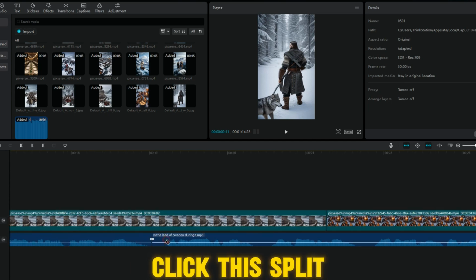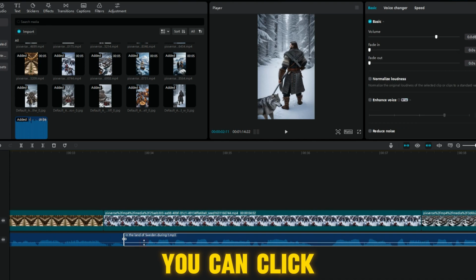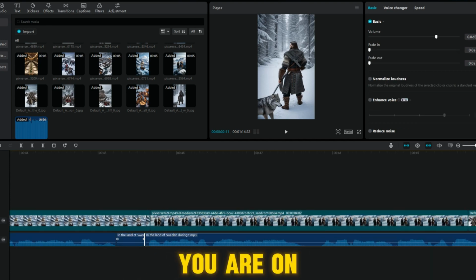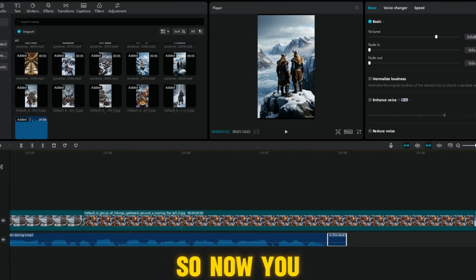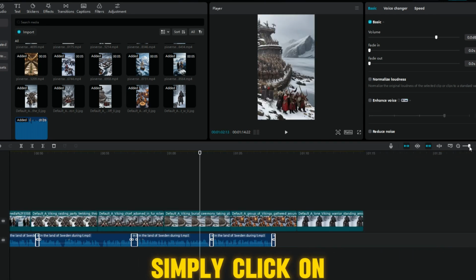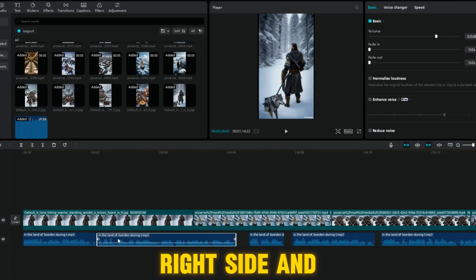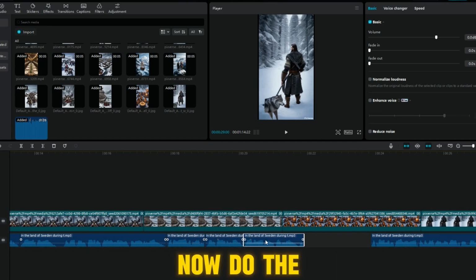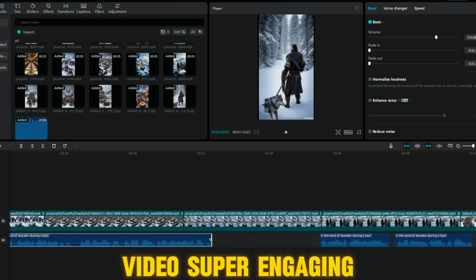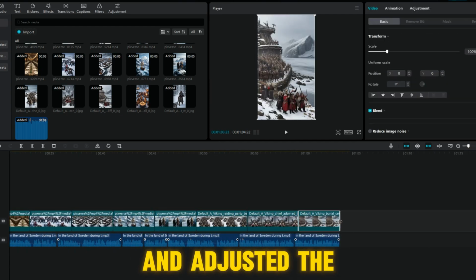Now you can click this split button right here. To make it faster, you get the blade tool. You can click Ctrl B or Command B if you are on Mac. Now do the same in the place right where the audio starts. Okay, so now you have this empty bit of the audio. Simply click on it and hit delete. Finally, click on the voiceover on the right side and drag it over. Bingo, the pause has been removed. Now do the same with the whole voiceover to keep the video super engaging. Okay, now we have edited our voiceover and adjusted the pictures.